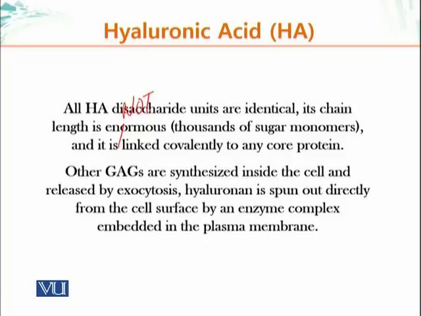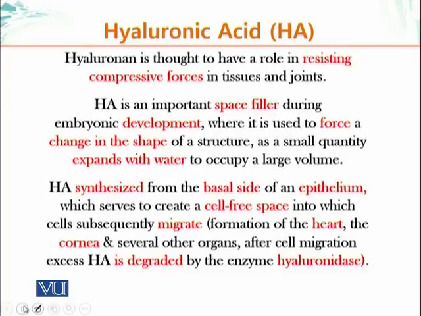Hyaluronic acid is spun out directly from the cell surface by enzymes that are embedded on the surface of the plasma membrane. Hyaluronic acid is thought to have a role in resisting compressive forces in tissues and joints. We have already talked about compressive forces. These are the forces, for example, when you push against your skin, that's a compressive force. If you think about the amount of weight our knees carry all the time, it's fairly impressive how much compressive force this molecule can resist.